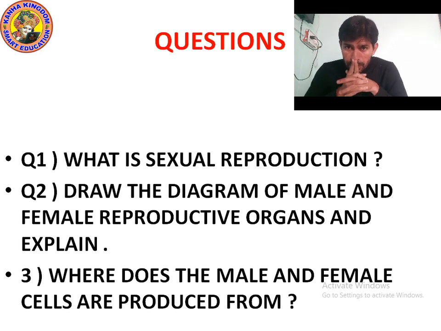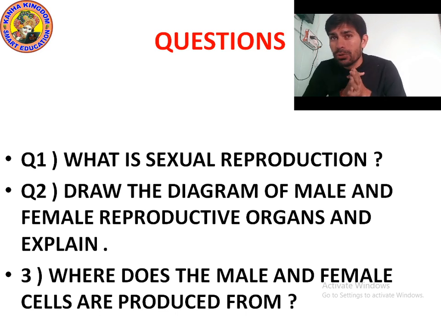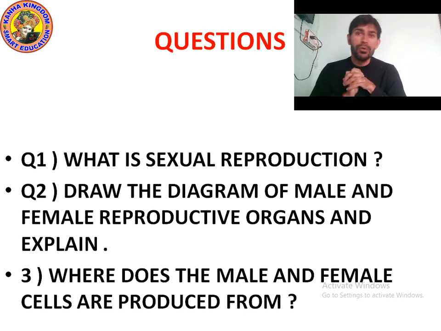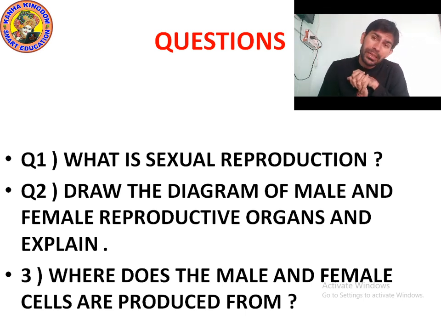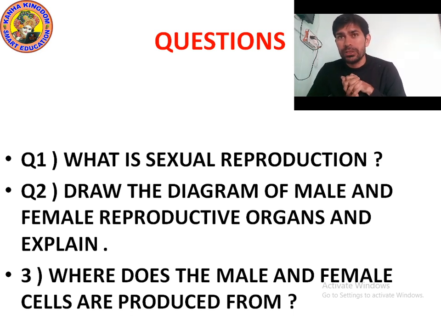Yes. So in the female reproductive organ, there are different parts. You will also make the diagram of the female reproductive organ in your book. So there are different parts: the fallopian tubes, which are also known as the oviduct. And a pair of ovaries, just like in the male reproductive organ a pair of testes is present.